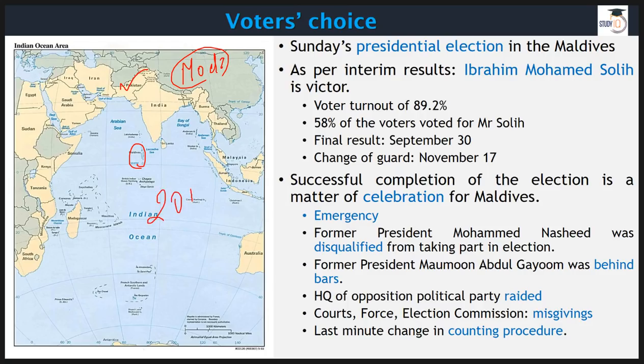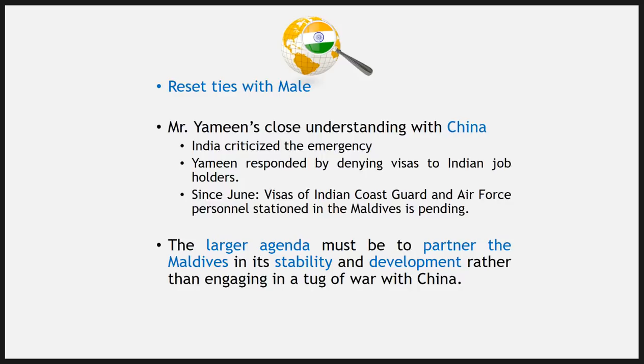I still remember back in 2015, Prime Minister Narendra Modi was supposed to visit Sri Lanka, Maldives, Seychelles and Mauritius. He visited all these three countries apart from Maldives. Maldives was cancelled at the very last minute. It's all because Maldives is not paying that much attention to the concerns of India, and is tilting too much towards China. So this has created cracks in the relationship we share with each other.